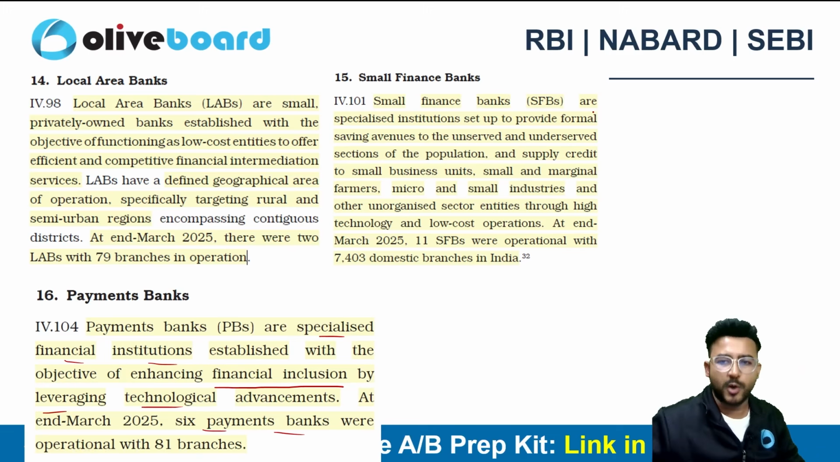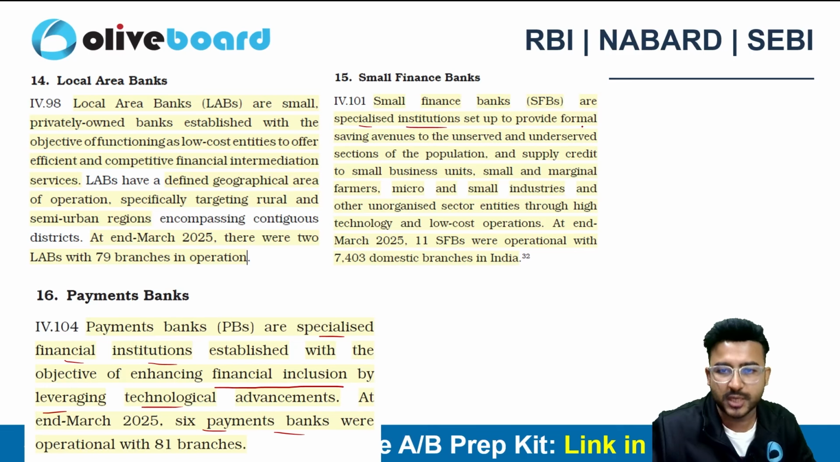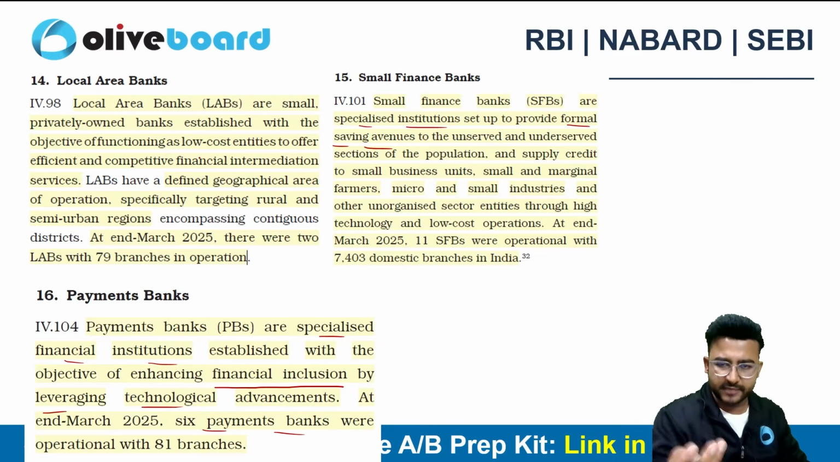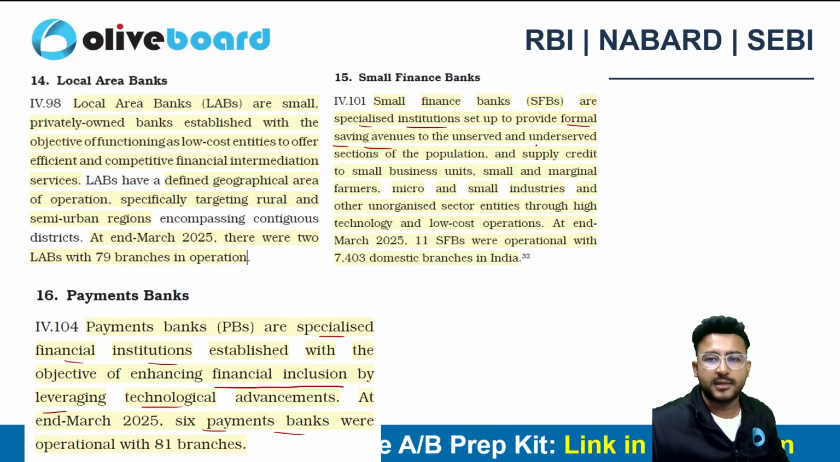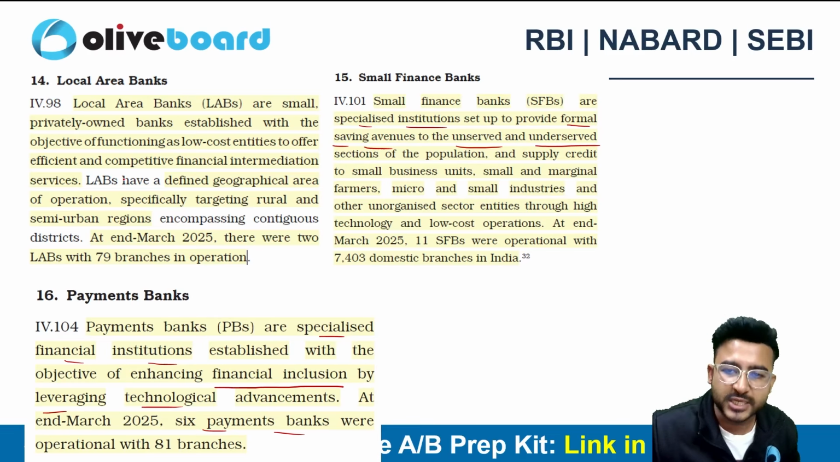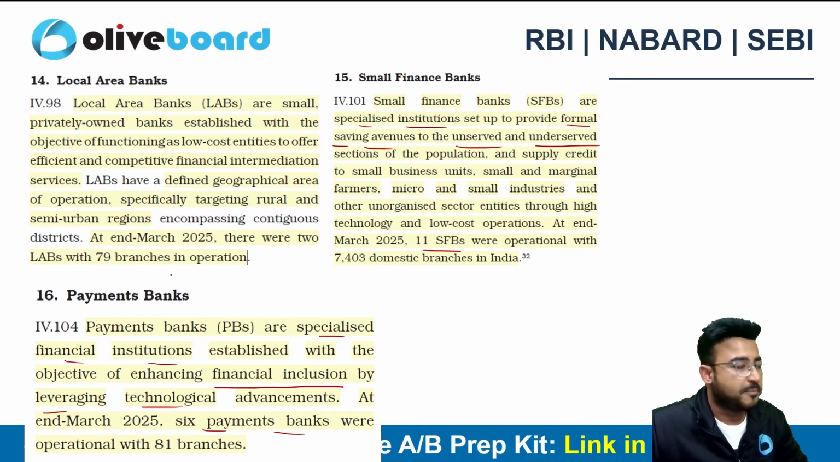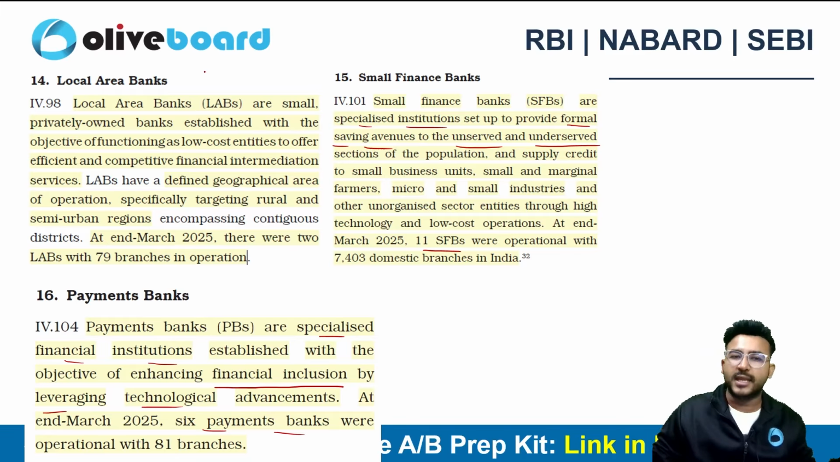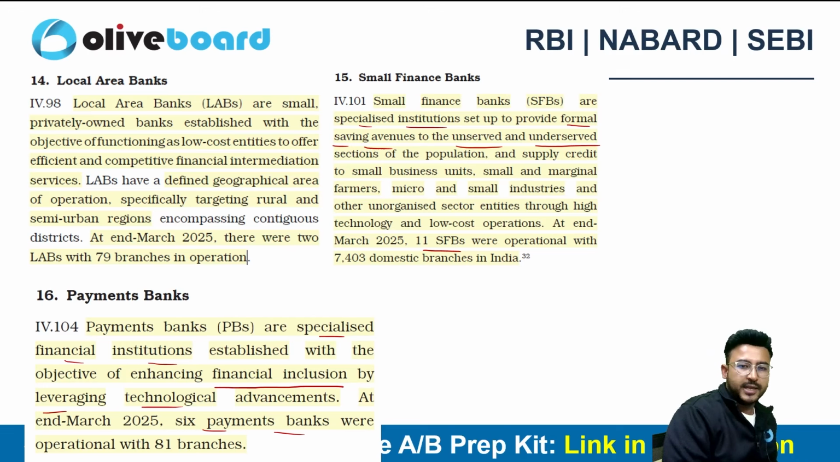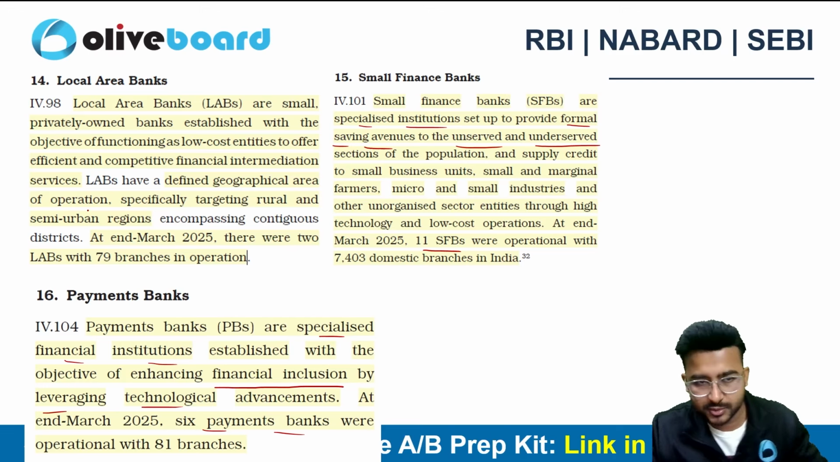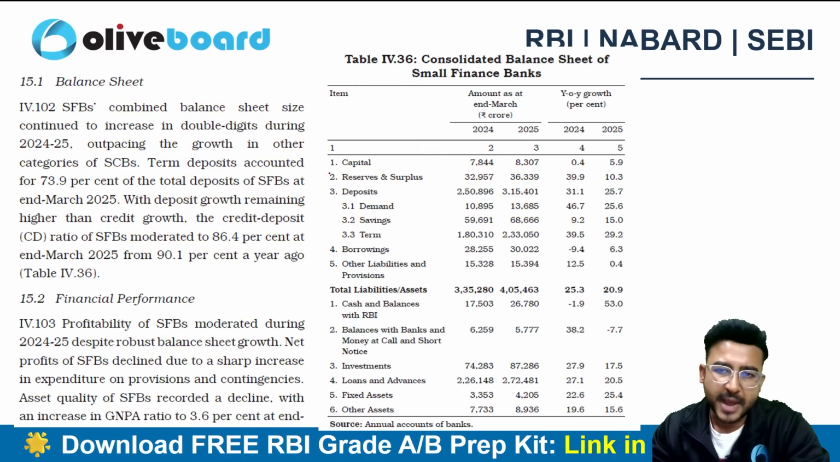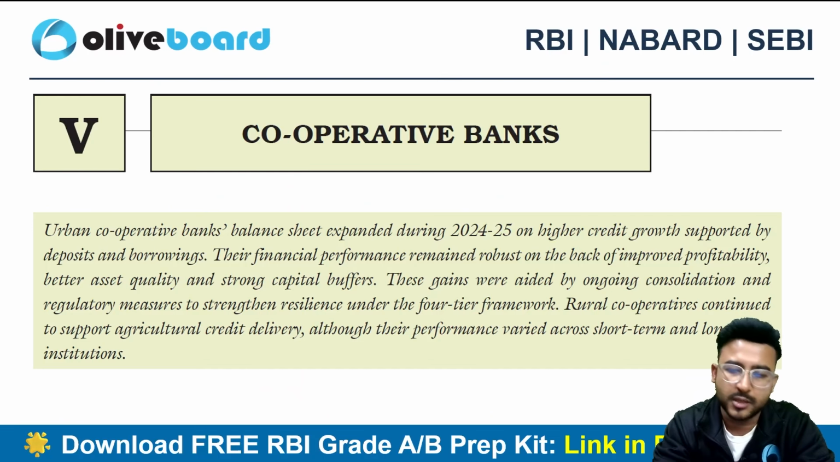And if I talk about small finance banks, they are specialized institutions for providing formal saving avenues to the underserved and unserved sections of society, right? So as of now, we do have 11 SFBs, 6 payment banks, and local area banks are basically small and privately owned banks. As of now in India, we have 2 LABs also, right? The balance sheets of all the banks are growing.